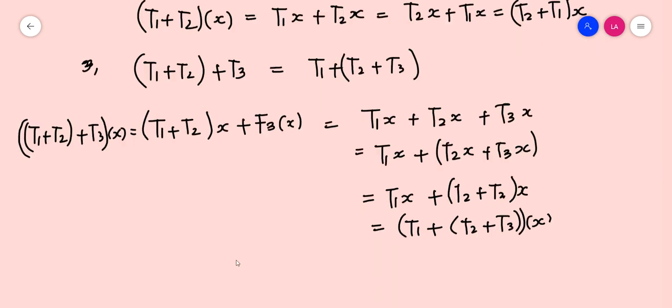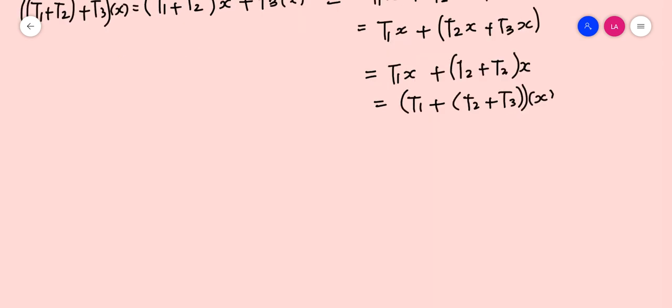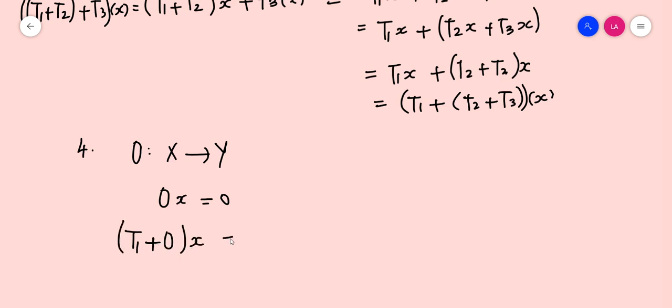Now identity is quite simple. We can always define the zero map from X to Y, which is always bounded, defined as 0x = 0. So every element is mapped onto the identity element of Y. And it also has the property that (T1 + 0)(x) should be equal to T1x + 0x. 0x is always 0.